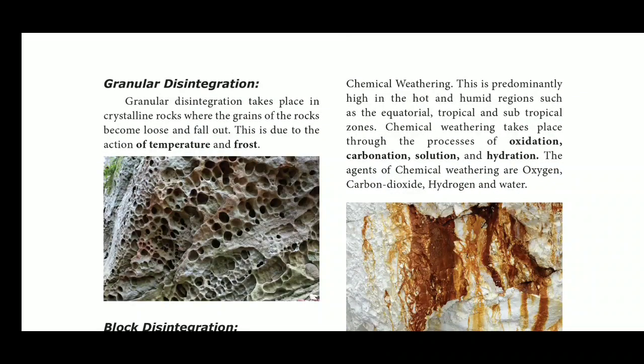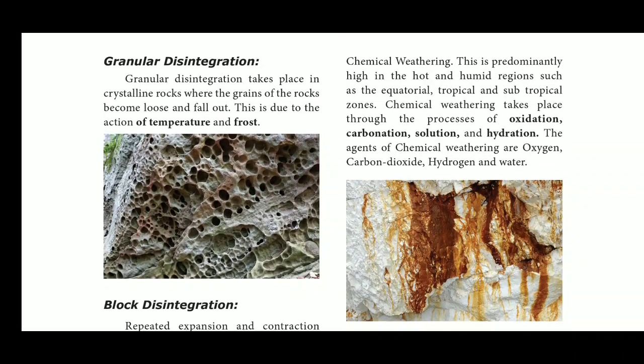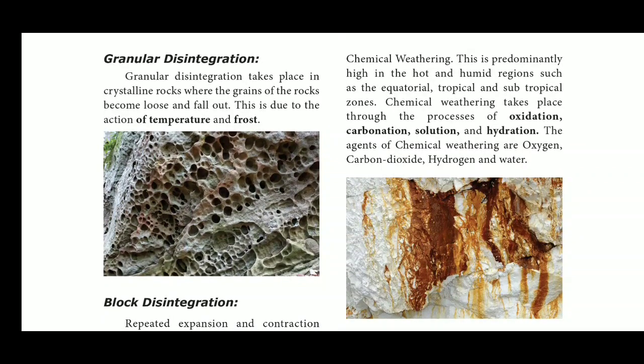Before, we discussed physical weathering. In physical weathering, the rocks are disintegrated or broken down without changing their chemical composition. But here the rocks disintegrate and decompose, and also change their chemical composition.